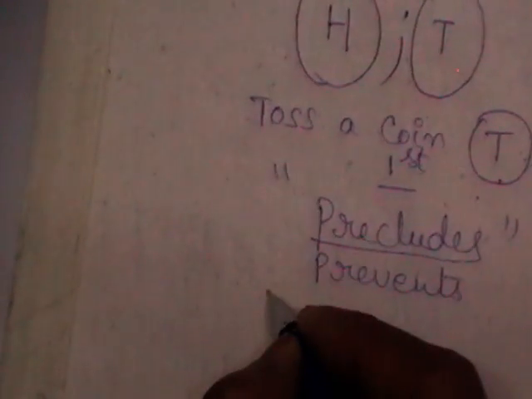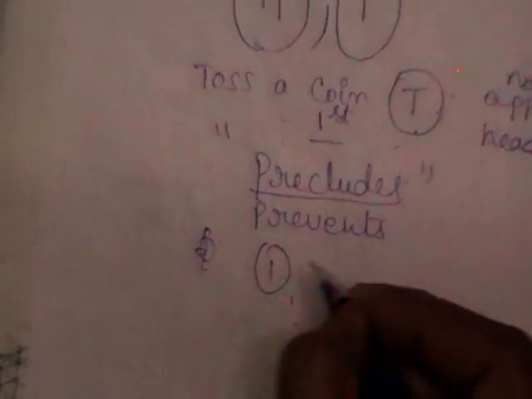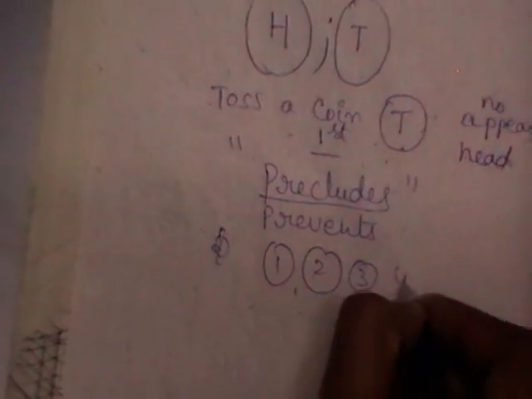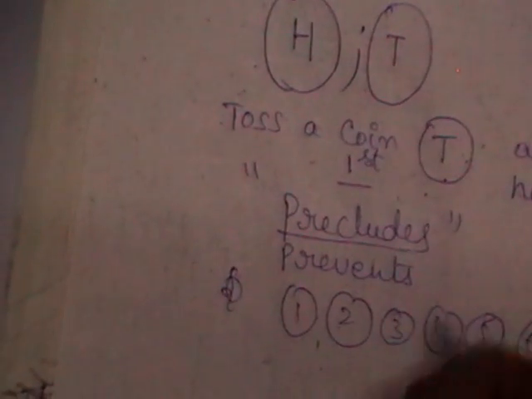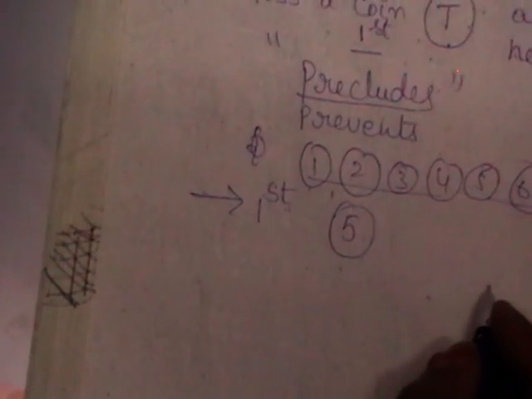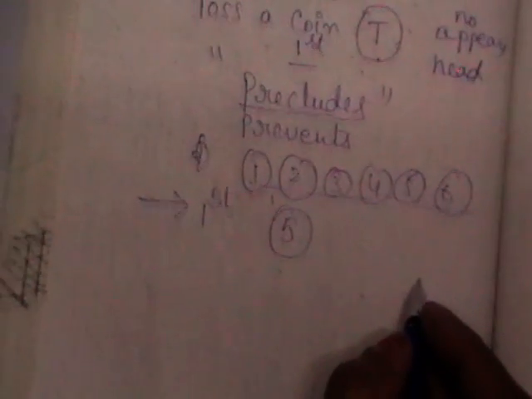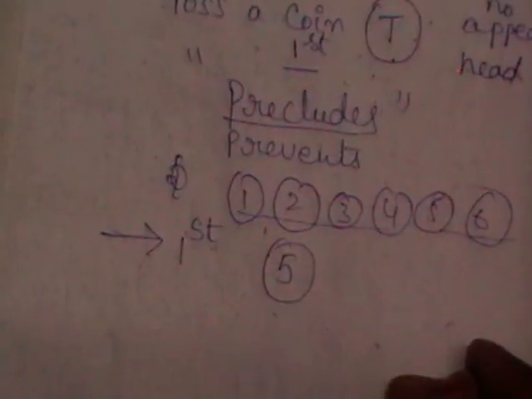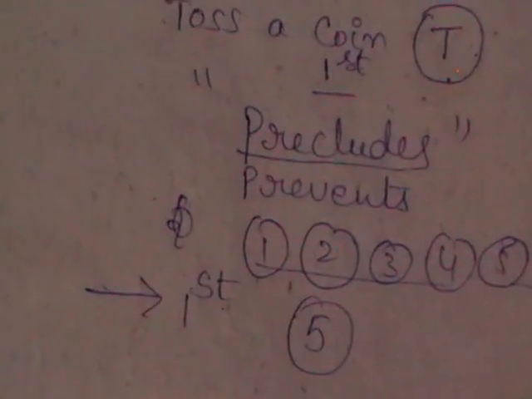The same thing, if I consider the problem of throwing a die, these are the possible outcomes of throwing a die. Let us say that when I throw a die for the first time, a number 5 appeared. What does it mean? The remaining 5 numbers cannot appear in the first trial. If head appeared, there is no chance of appearing tail in the trial. If the happening of one precludes the happening of the other, we call the events mutually exclusive events.